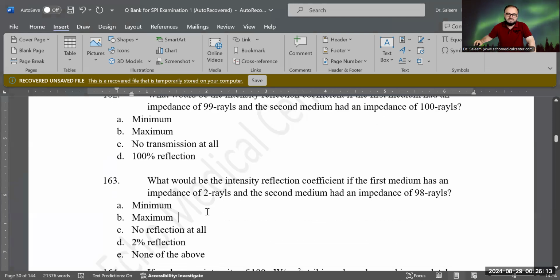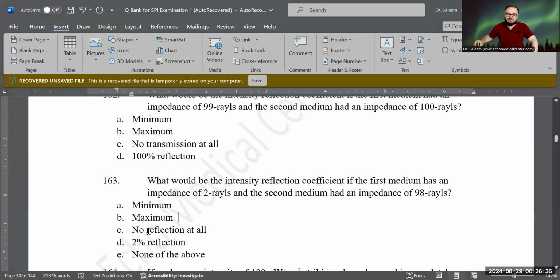Okay, this question is asking, what would be the intensity reflection coefficient if the first medium has an impedance of 2 rayls and the second medium had an impedance of 98 rayls? So what do you think? How much of the sound will reflect back? It's almost the same question, but with a slightly different concept.